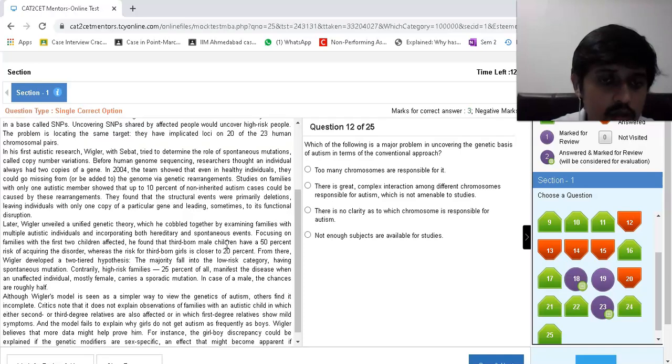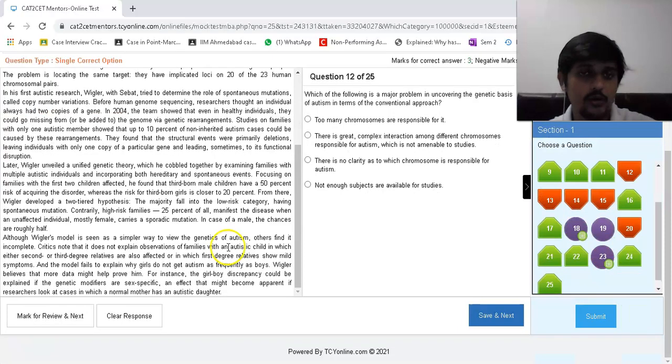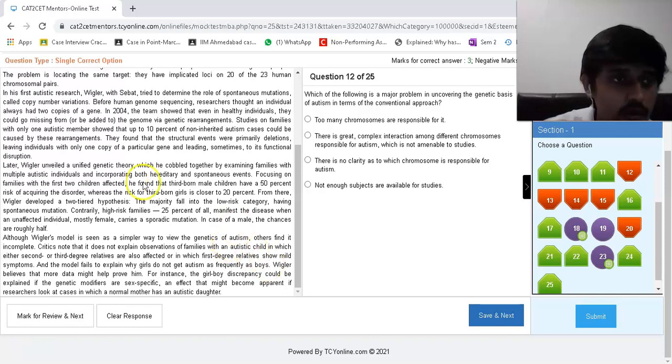In 2004, the team showed that even in healthy individuals, genes could go missing. Families with only one autistic member showed that up to 10% of non-inherited cases could be caused by these rearrangements. They found that the structural events were primarily deletions, leaving individuals with only one copy of a particular gene and sometimes leading to its functional disruption.